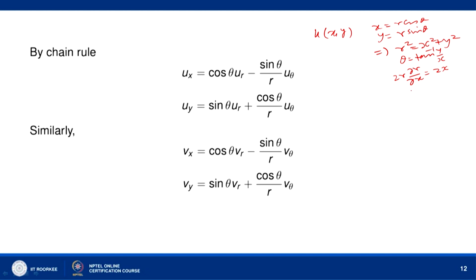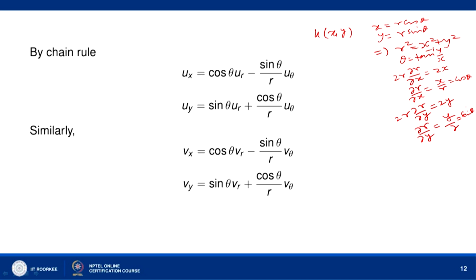So, r x, which is the partial derivative of r with respect to x, is x over r, and this is equal to cos theta. Similarly, 2r delta r over delta y equal to 2y. So, r y equal to y over r, which is equal to sin theta.